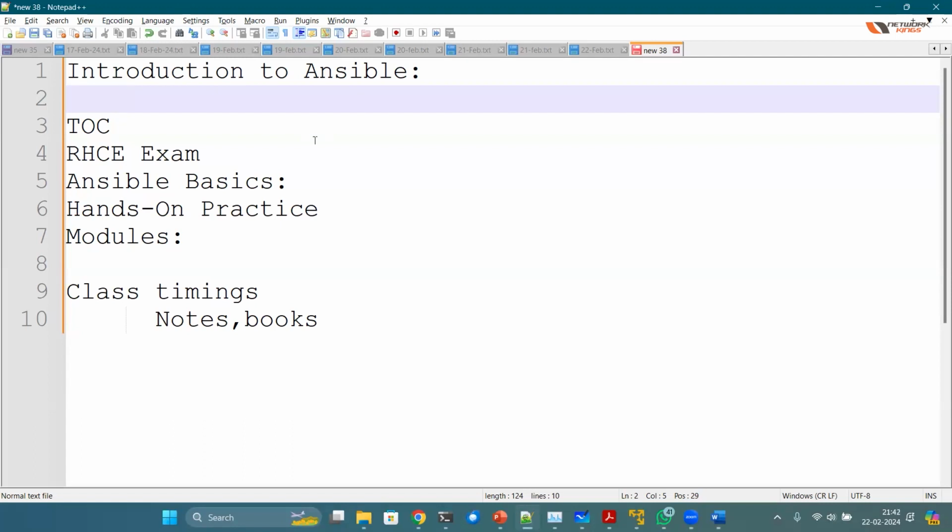Obviously, they will charge it. They will charge some fee that is called subscription. If you have a valid subscription for Ansible, you can raise a support ticket with Red Hat, and you can get the help you need.